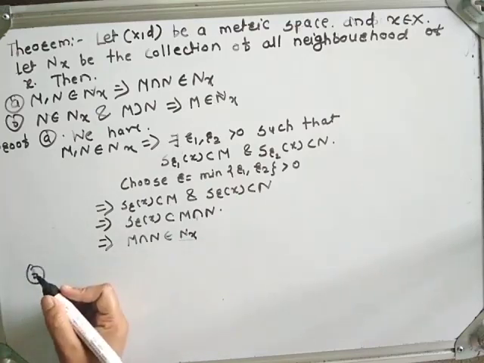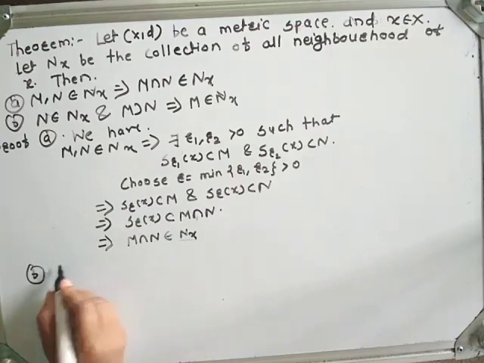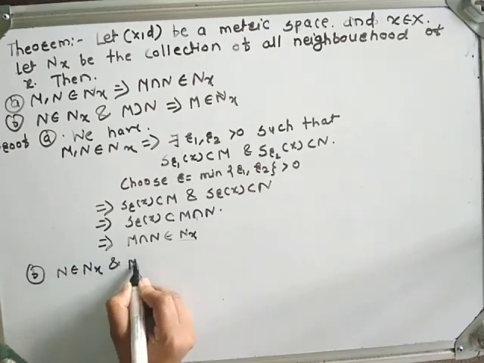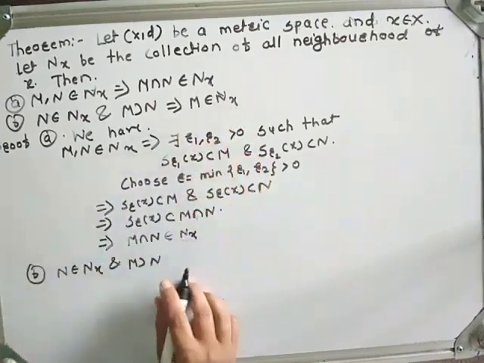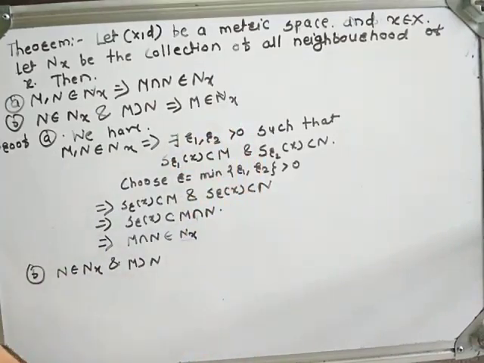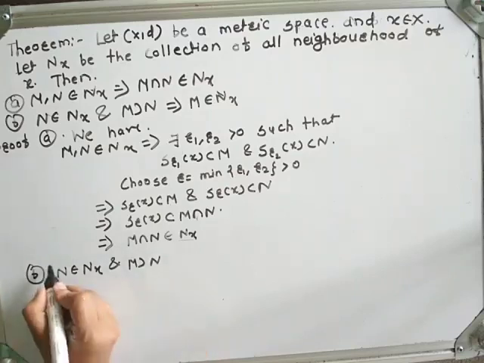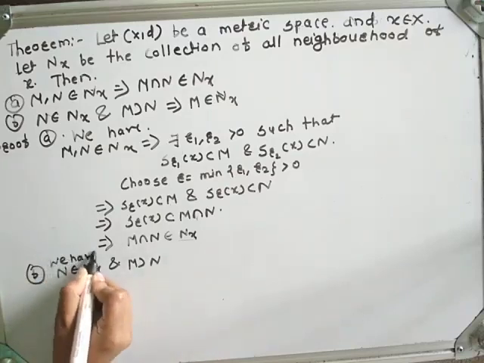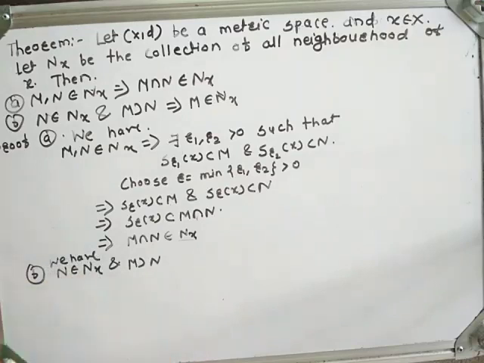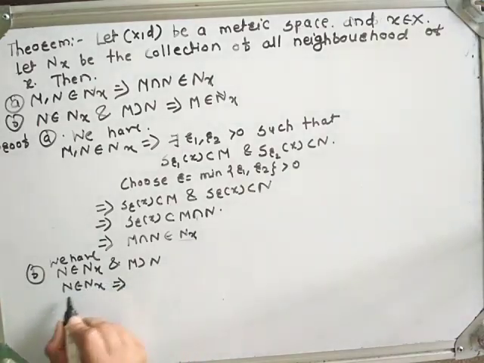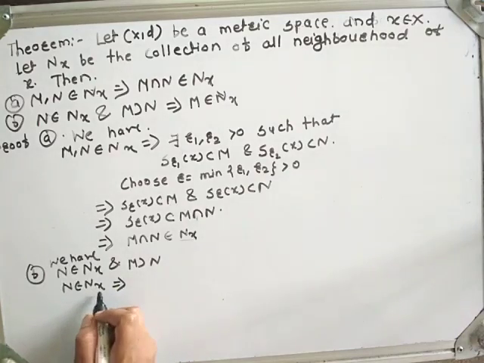In the second part, we have to prove that if N belongs to N_x and M contains N, then M is a neighborhood of x. What we have is N belongs to N_x and M contains N. N belongs to N_x means N is a neighborhood of x.